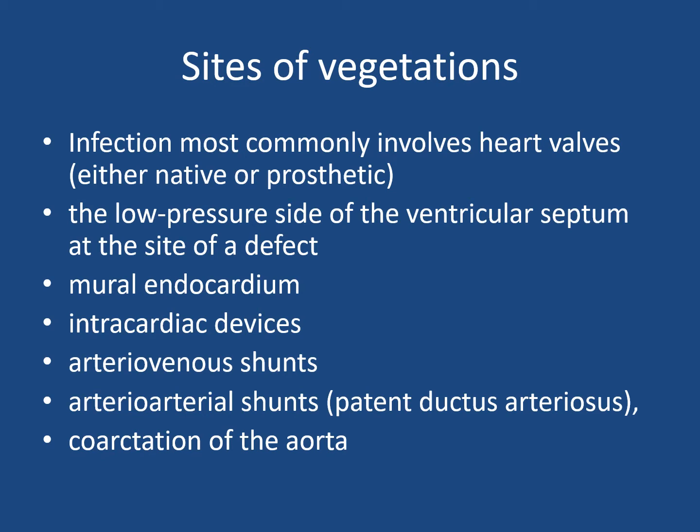What are the sites of vegetations? Infection most commonly involves heart valves, native or prosthetic, and the low pressure side of the ventricular septum at the site of a defect especially, and then mural endocardium, intracardiac devices, AV shunts and arterioarterial shunts, for example PDA, and coarctation of aorta.